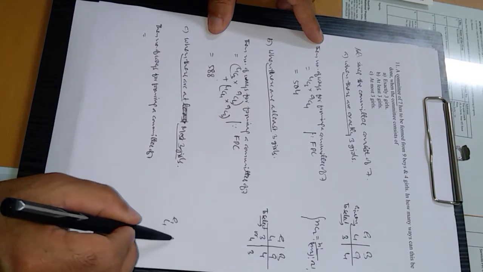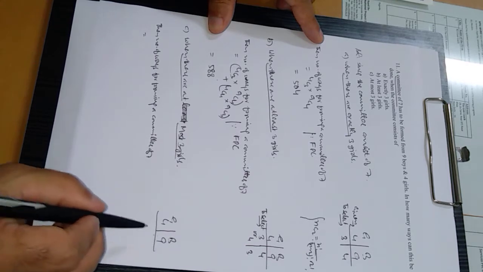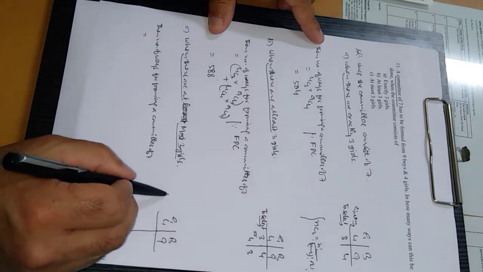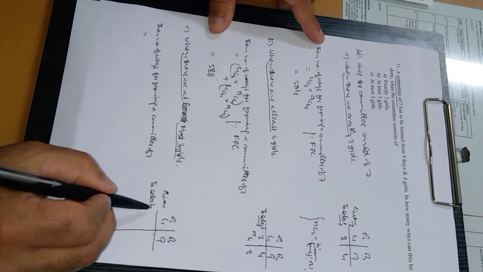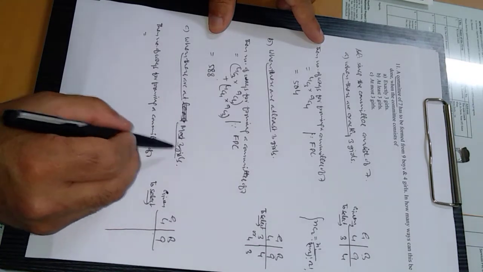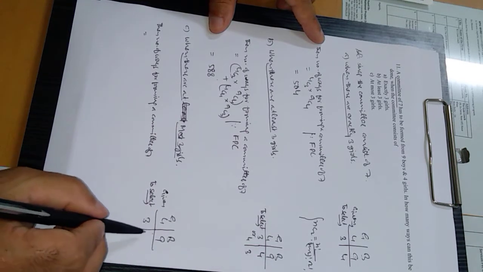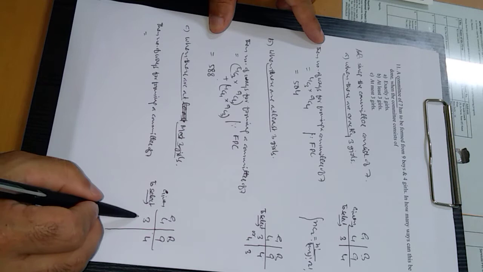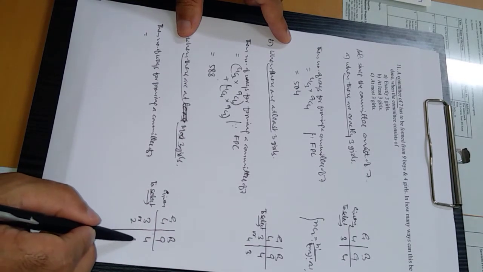Girls again 4, boys again 9. These are given. Now, to select at most 3 girls, let's start with the highest upper limit. If we select 3 girls, it means we have to select 4 boys. The second option is, if we select 2 girls, it means we have to select 5 boys.